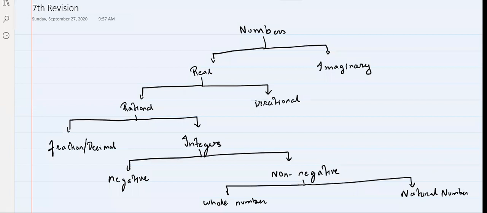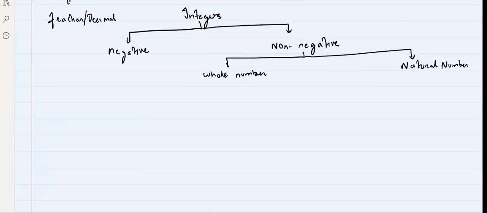Right, everyone? Remember? Very good. See, why non-negative? Because zero is not a positive number, and it's not a negative number either. So zero is called non-negative instead of positive. So this is not the end.